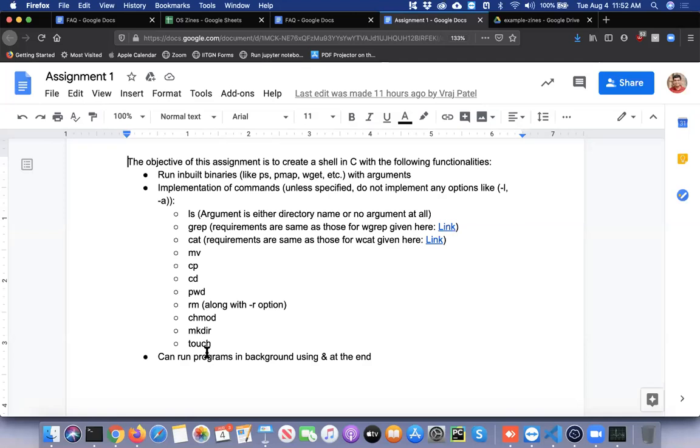The collaboration policy is that you can collaborate with as many people as you want, but at the end of the day, you should understand it really well. And the final piece of code that you turn up should be yours. Like you can discuss, but what you've written in the code or what you've uploaded and submitted should be yours. And that will be grilled during the Vivas also. So it will become really clear if you've done the work on your own or not.